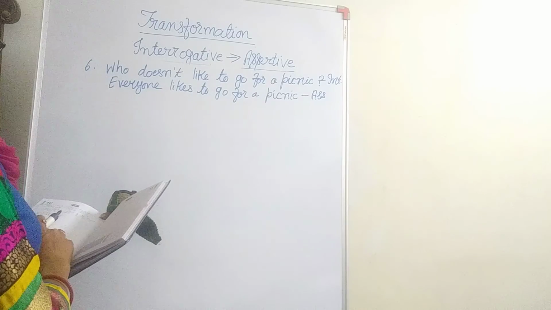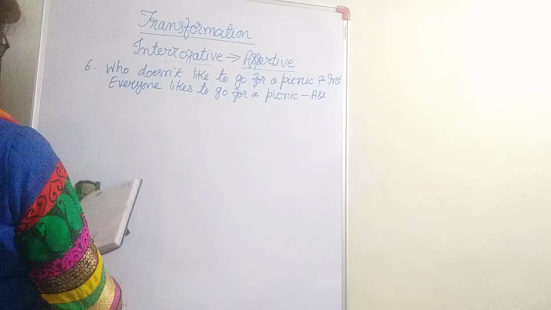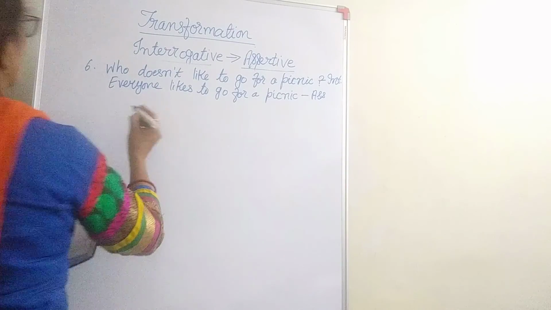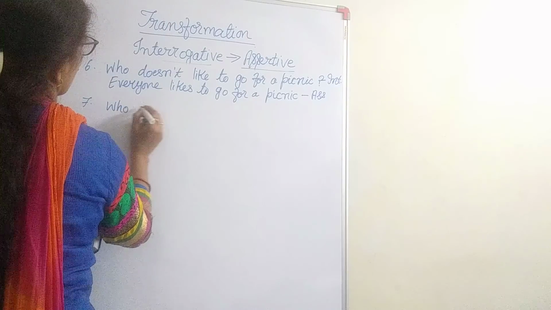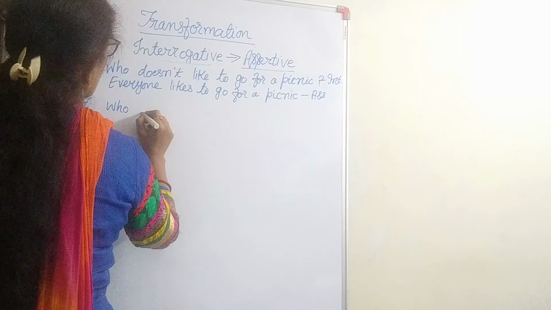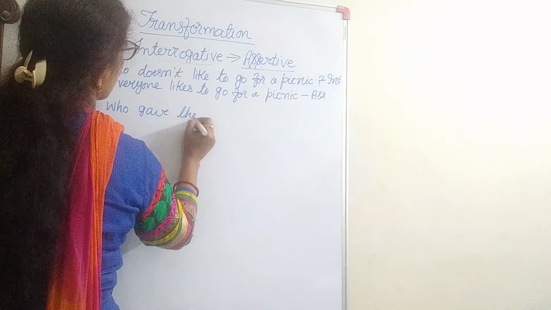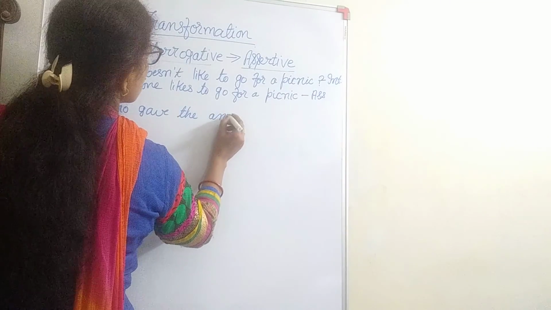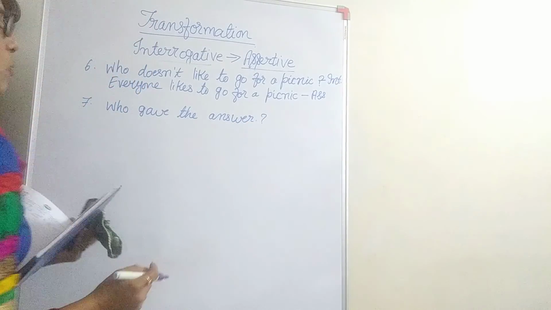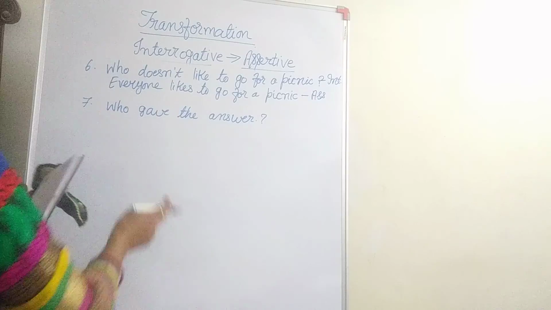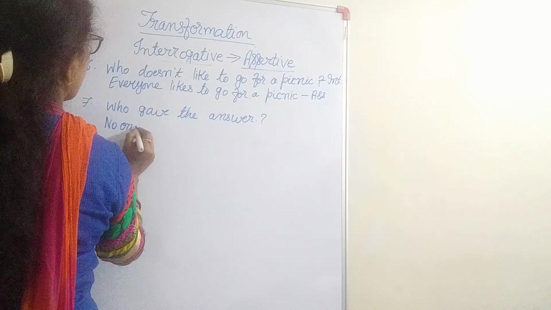Okay. Then if it is a negative sentence, who gave the answer? This is a positive sentence. So who again will be no one, because this is a negative sentence.